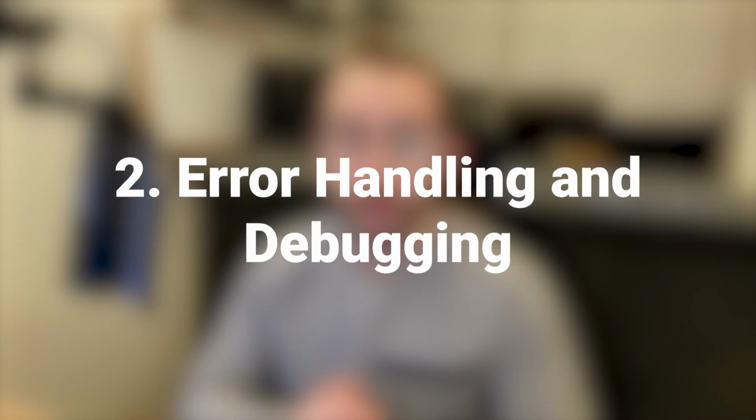Second, we're going to be looking at error handling and debugging. This is whenever you give the AI a snippet of code that contains some errors and you want them fixed, how well do they fix them? Of course, we know that they are going to fix them correctly, I think, but when they fix them, do they indicate to the student how these were fixed? What should they focus on next? How helpful are they when figuring out these mistakes? So they don't just fix them. Do they provide any extra help?